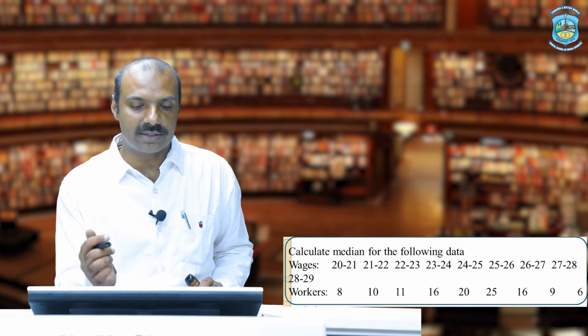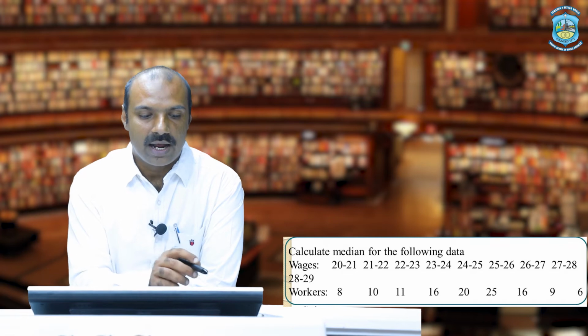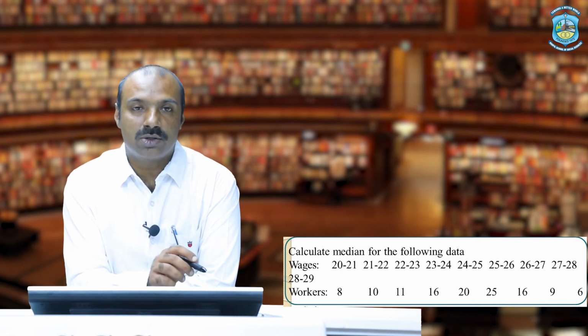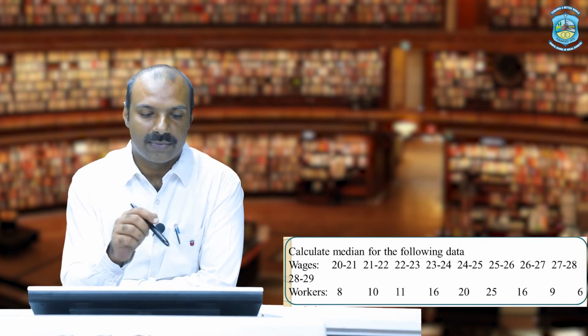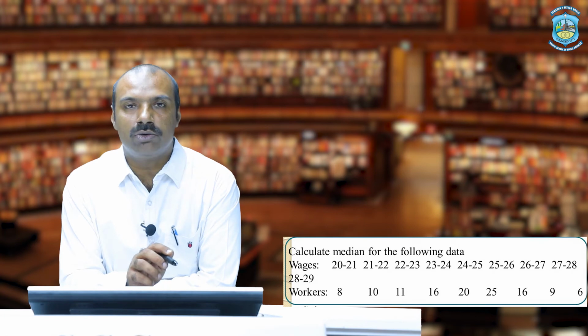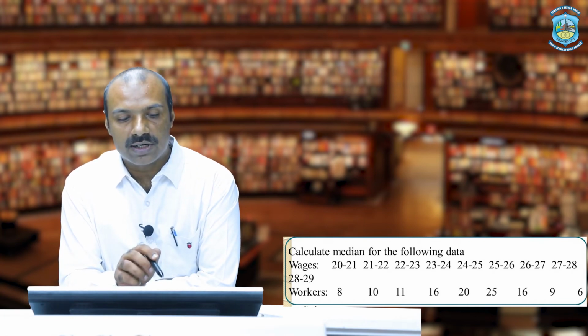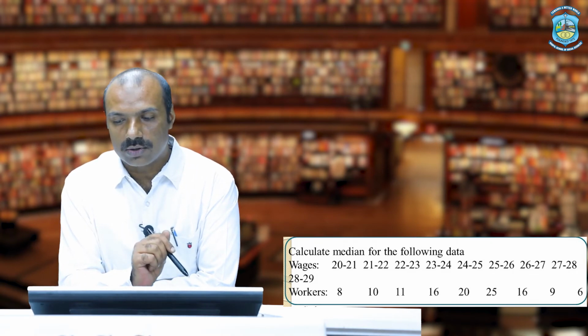Here, workers is the frequency of the class. So there are 8 workers that come under 20 to 21, there are 10 workers who get wages between 21 to 22, and so on.